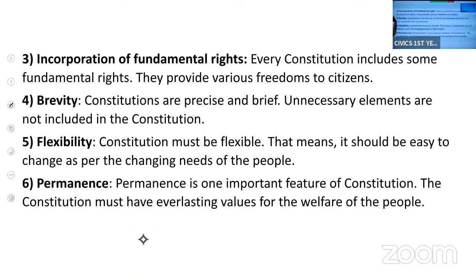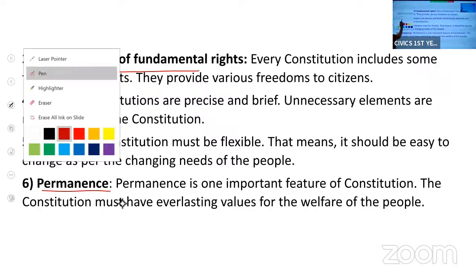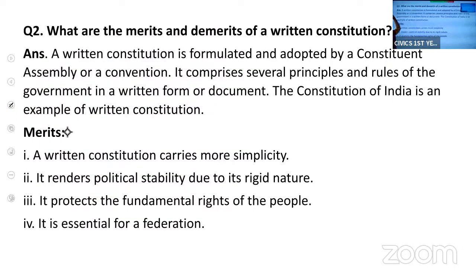The next is fundamental rights should be included so that we can protect our rights. Then it should be written in brief, not in detail. Unnecessary things should not be included in it. Then flexible. That means it should be flexible enough to change or amend as per the needs of the people, and it should be permanent. These are the features of the constitution.